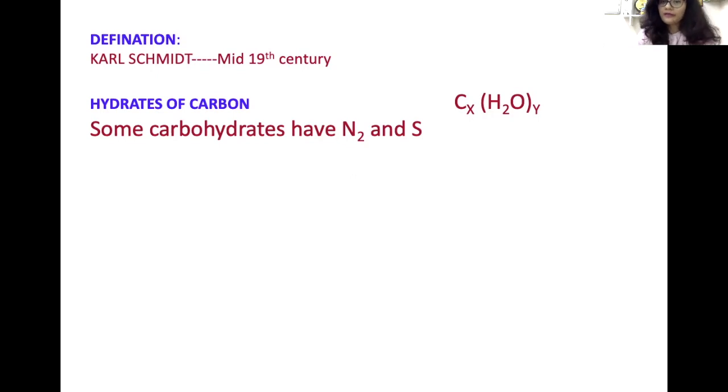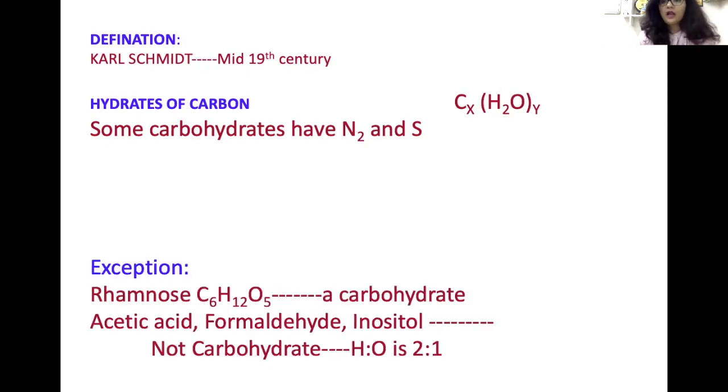Now this definition prevailed for some time, but later on it was found that there are a few exceptions. Take the example of rhamnose. Its molecular formula does not suffice for a carbohydrate, but it is a carbohydrate.